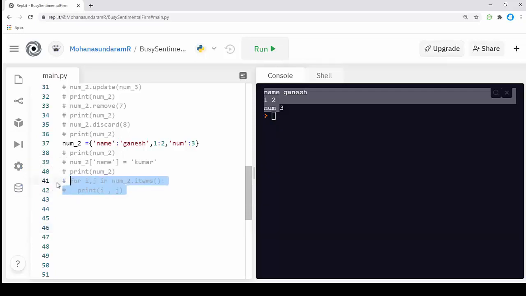Iteration is nothing but using it to get a single value of a list or a dictionary or a tuple. Next method is adding an item.